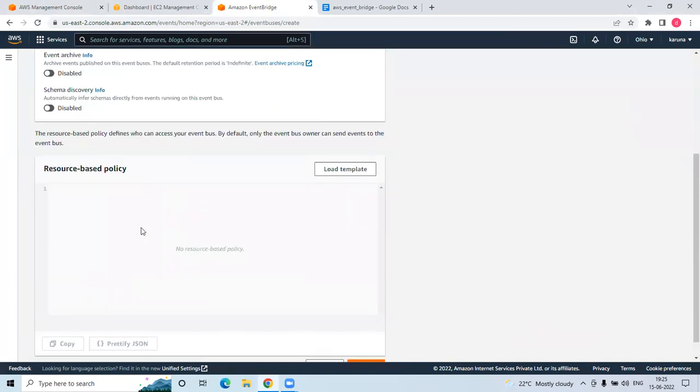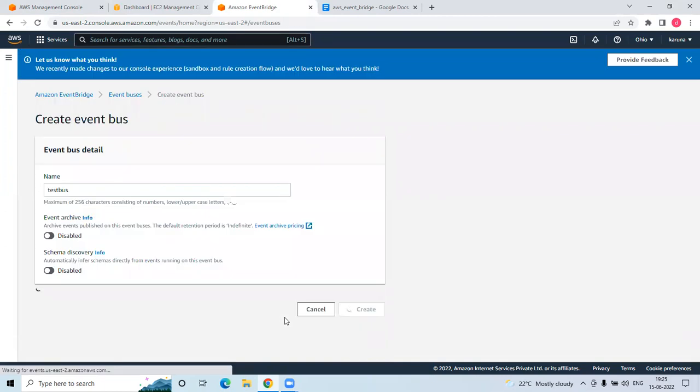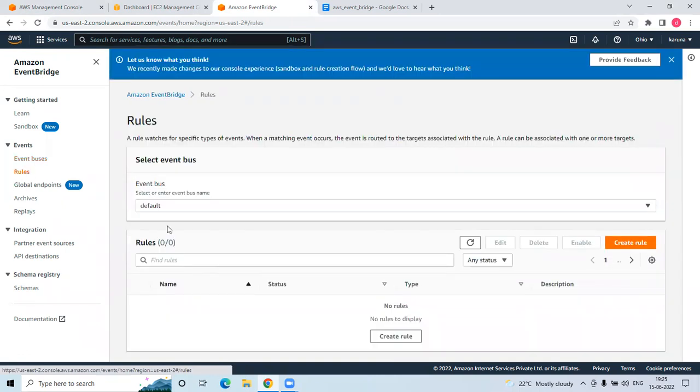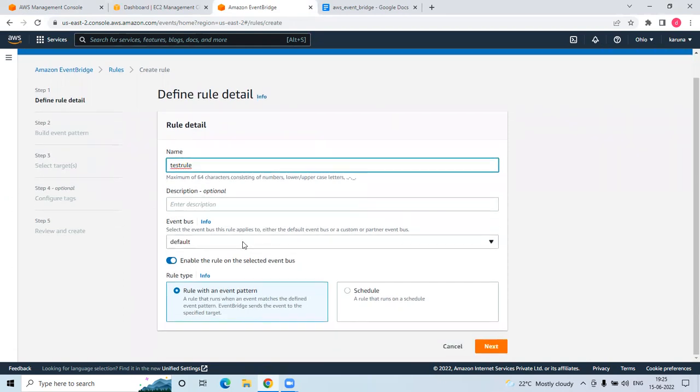Then you can give any resource-based policy, or in IAM, or you simply create. So this is an event bus, and it has an ARN. You can create rules for the event bus. You can create a rule, select your rule name, let's say test rule, and select your bus.